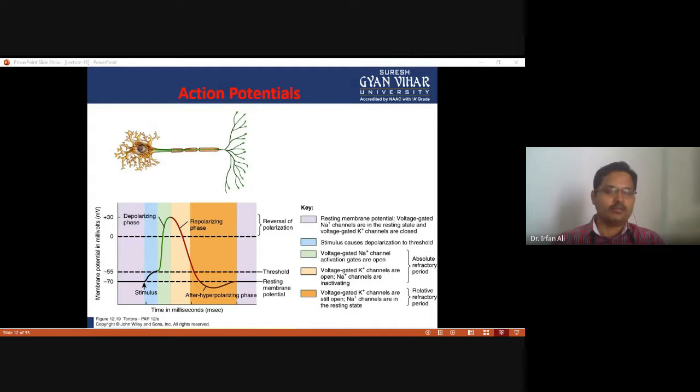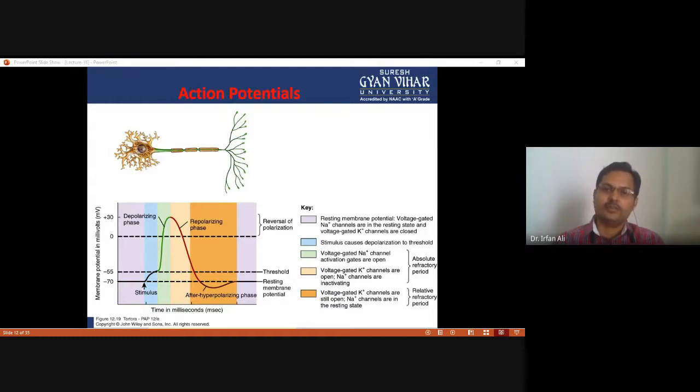When the membrane receives a stimulus which crosses the threshold level, that means it has the potential to change the membrane potential from minus 70 to minus 55, such a strong stimulus induces the opening of sodium ion channels.